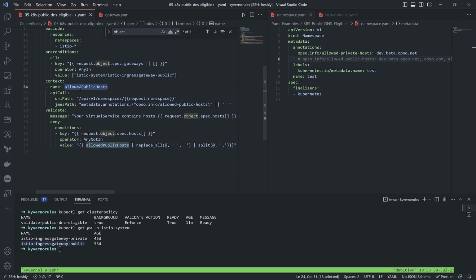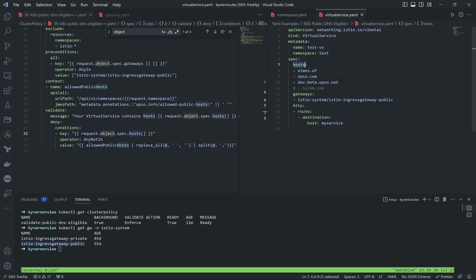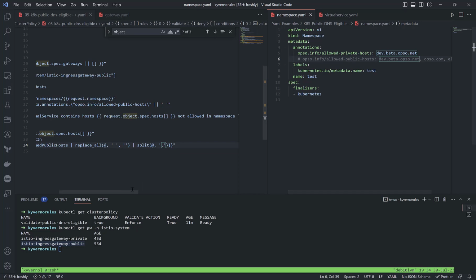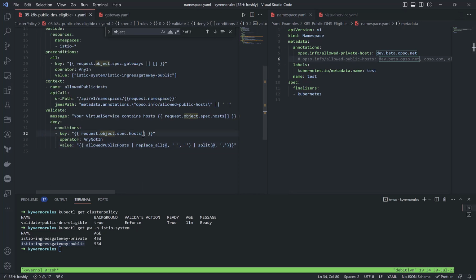Inside of the comparison I'm saying validate, in a deny condition, if inside of the request object hosts, as we see inside of the virtual service we have a list under hosts, we are going to get the object, replace spaces with nothing and split the object with a comma. So we are going to collect under annotations all domain names and compare them with the hosts which come from the virtual service itself. So I'm going to simulate it right now.